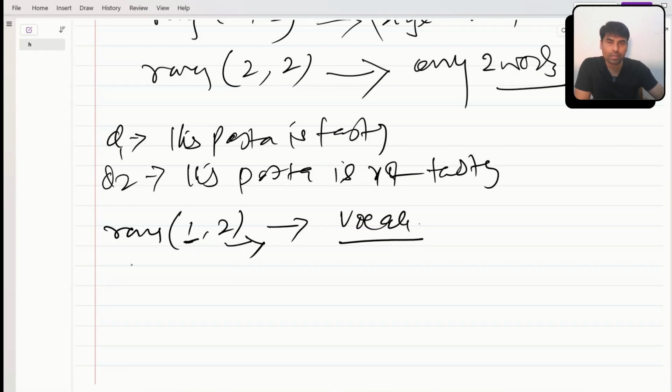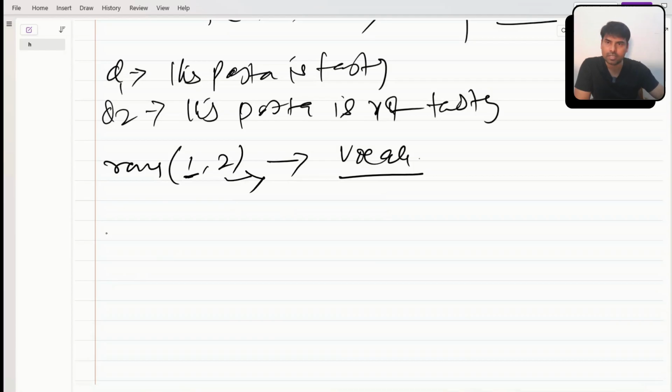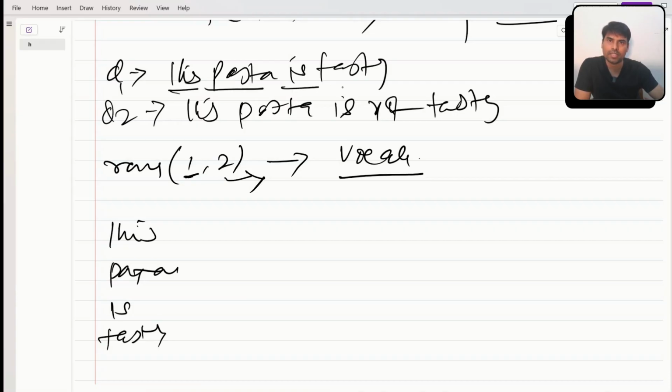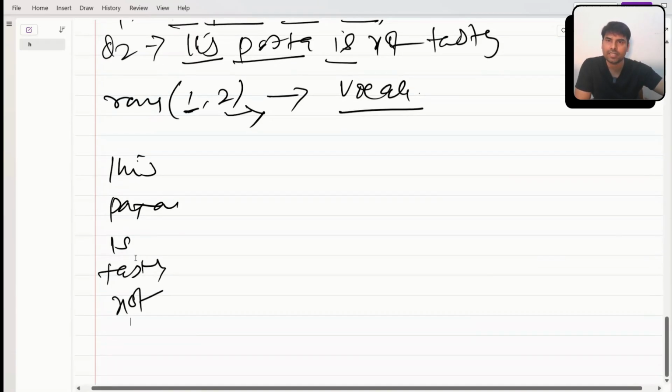For single words, my vocab will be like this: this, pasta, is, tasty. For D2, this, pasta, is are already taken, so I will take not here, and tasty is already there. So these are the single words.